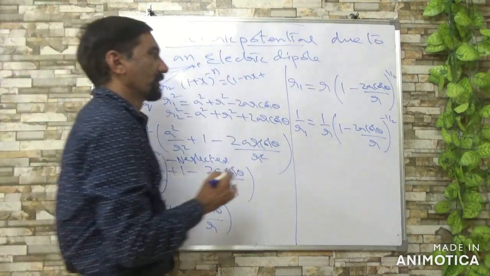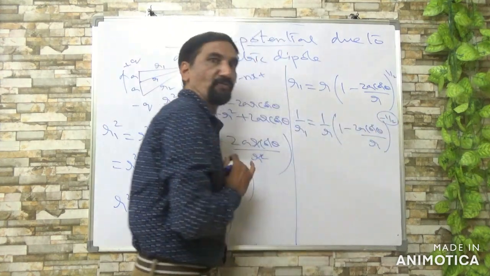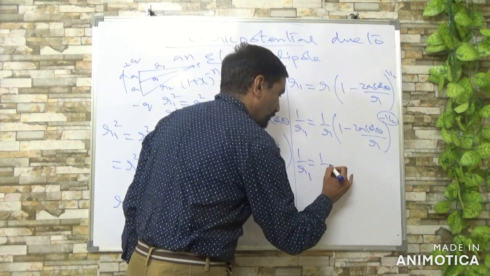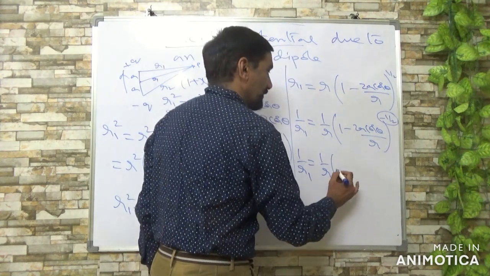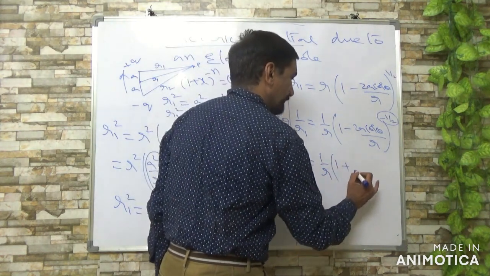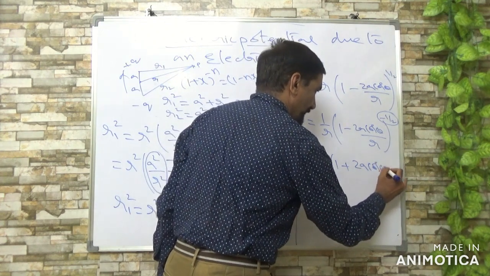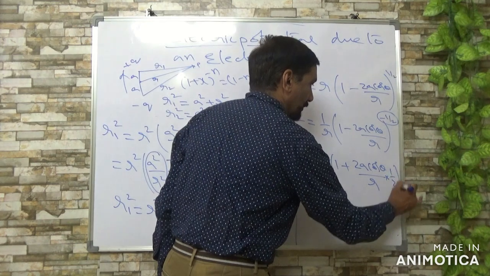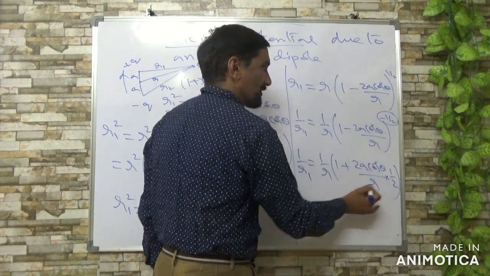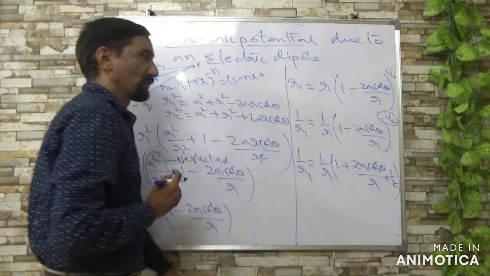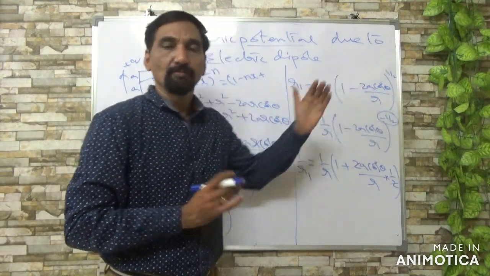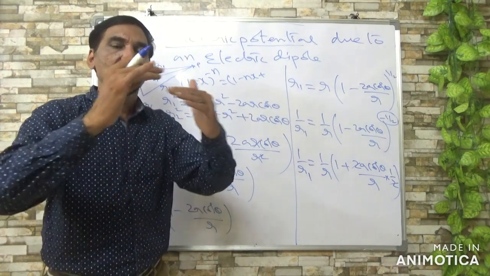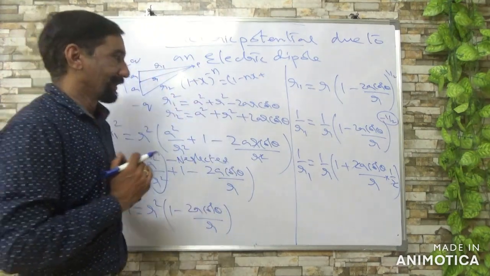Here n is taken as minus half, so you get 1 by R1 is equal to 1 by R, plus 2A cos theta by R into 1 by 2, so the 2 cancels. You neglect all the other terms, because A is a very small value, so A square by R square, cubes, all are neglected.